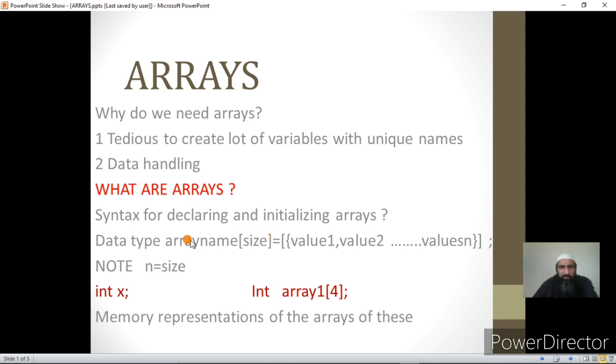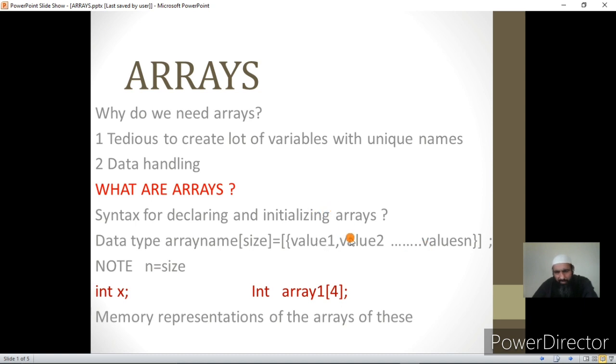Let us understand the syntax for declaring the array. First we give the data type, then we give the array name, then in the brackets we give the size of an array. By size of an array I mean the number of variables you want to create in that array. Then we give an equal to and we give the values of all the variables. Suppose we have given size as 4, we will give 4 values to initialize those variables, and these values are optional. You can give them or you cannot give them.